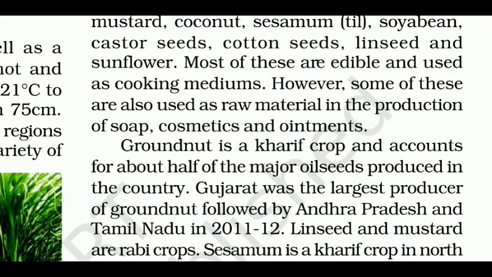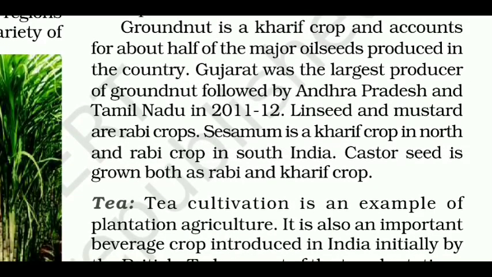Most of these are edible and used as cooking mediums. However, some of these are also used as raw material in the production of soap, cosmetics and ointments. Groundnut is a kharif crop and accounts for about half of the major oilseeds produced in the country. Gujarat was the largest producer of groundnut, followed by Andhra Pradesh and Tamil Nadu in 2011-12.